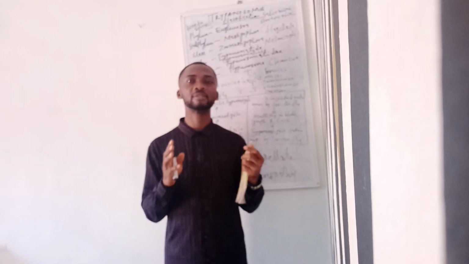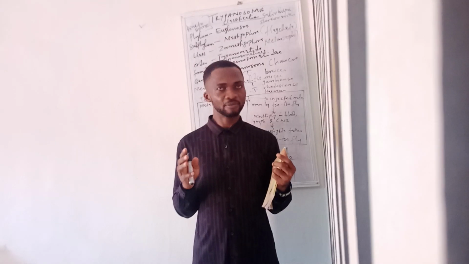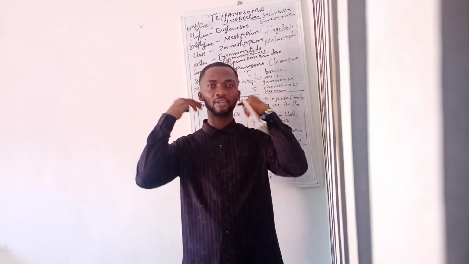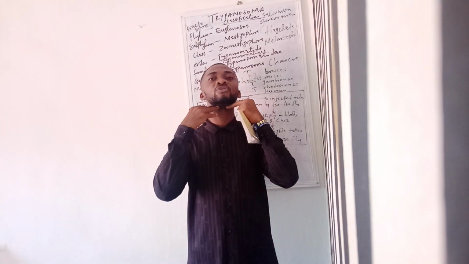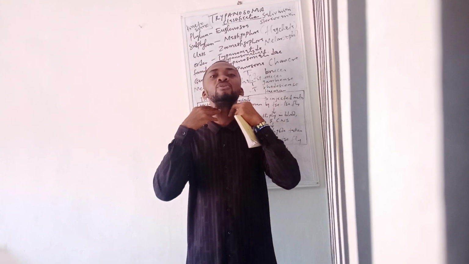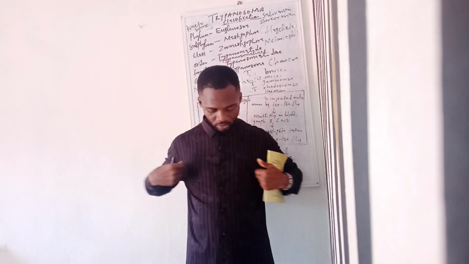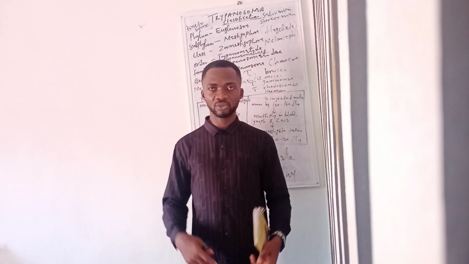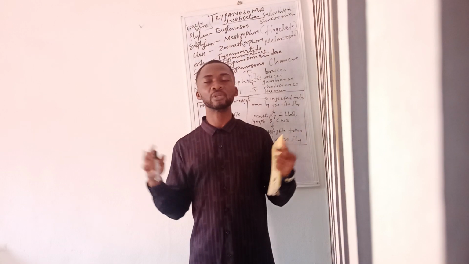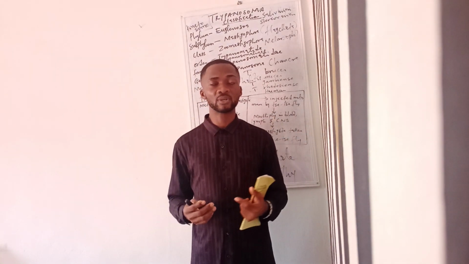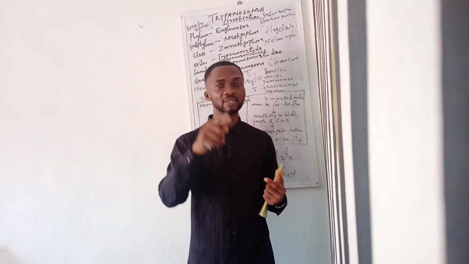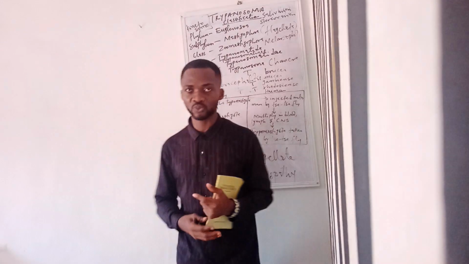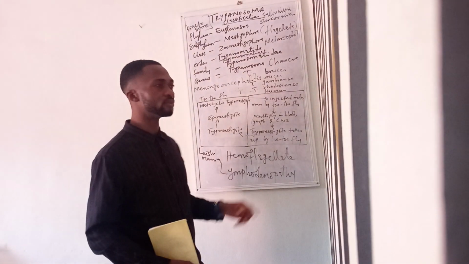Now we have different places in the body where the lymph nodes are located. We have at the back of the neck, we have within the lower part of the jaw, we have lymph nodes here, and they can be inflamed. Then at the armpit, we have lymph nodes. Then within the groin, we have lymph nodes. These are the different locations in the body where one can see the lymph nodes. So this parasite also goes to inflame the lymph nodes. Then this swollen lymph node is what we call lymphadenopathy.